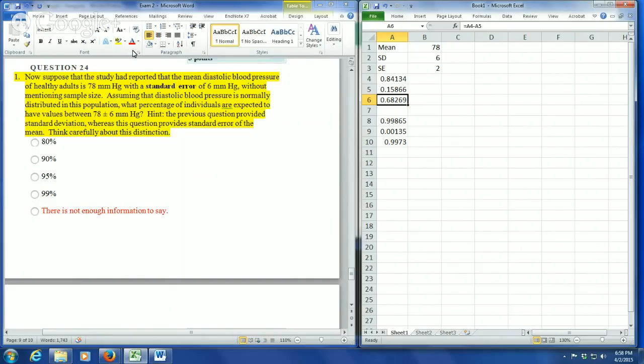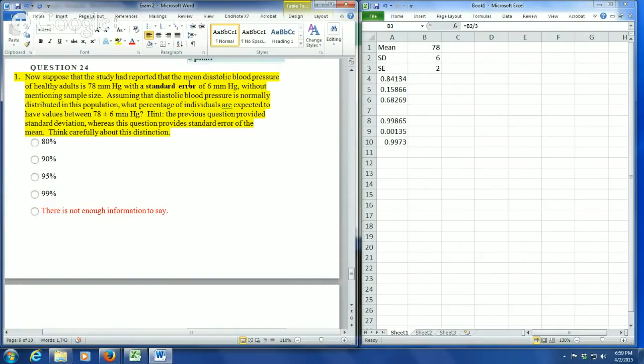All right, now suppose that the study had reported that the mean diastolic blood pressure of healthy adults is 78 with a standard error of 6. So we had already calculated the standard error from the standard deviation in the previous question and got 2. Now the information that we're being given is no standard deviation, but a standard error of 6. They don't mention sample size. Assume that diastolic blood pressure is normally distributed in this population. What percentage of individuals are expected to have values between 78 plus and minus 6 millimeters?